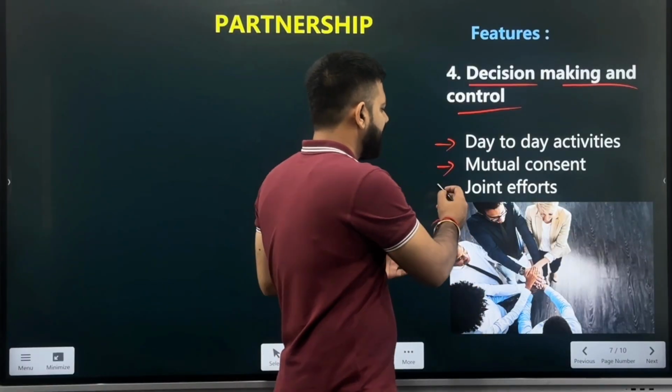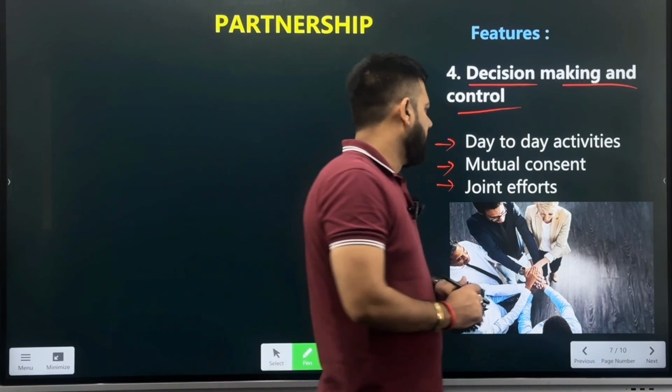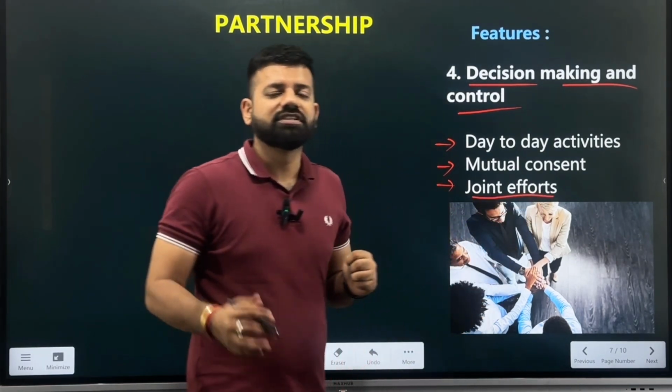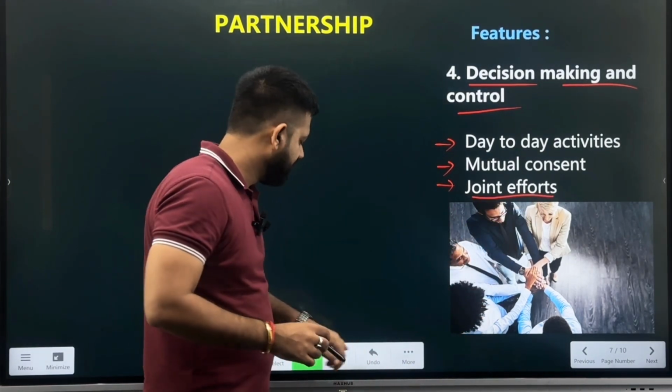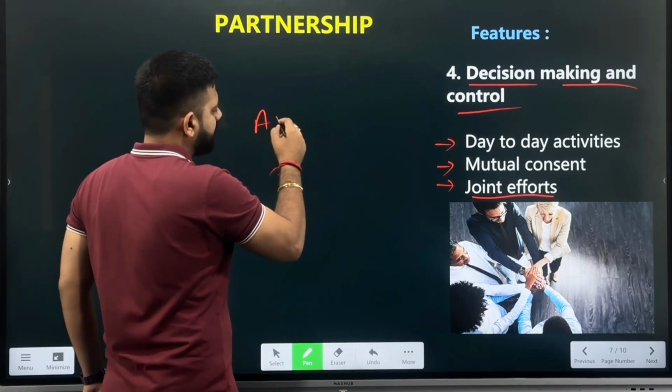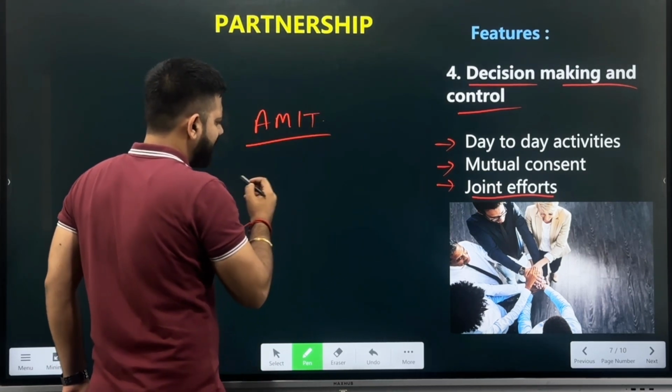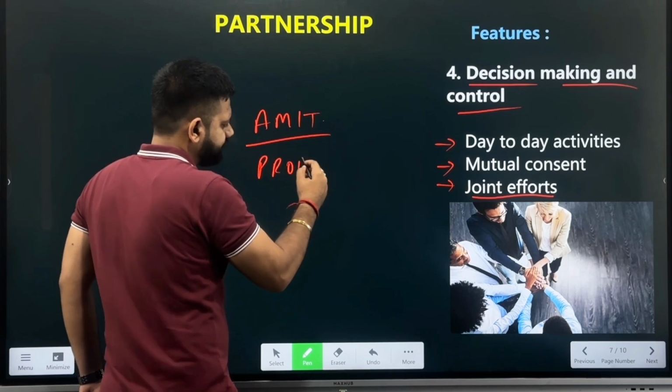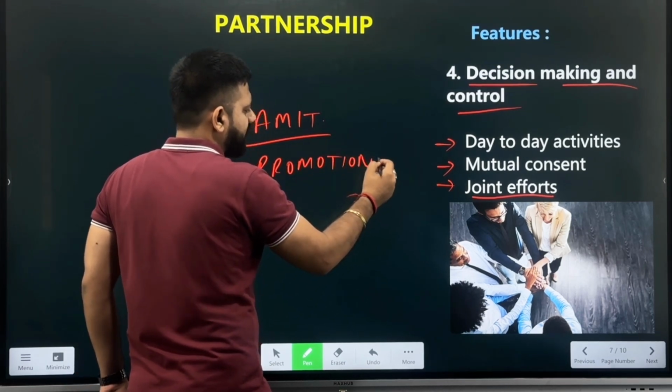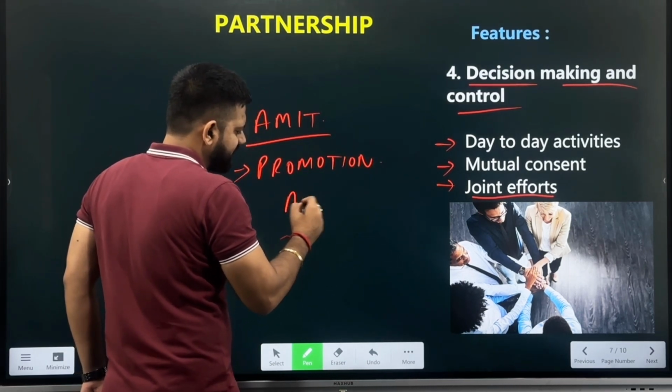And also, there is a joint effort. That is, all the partners are coming together, they are working jointly, and then they are earning the profits for the business. So there are joint efforts required for the business, and also the day-to-day activities are decided as per the decisions which are made by the partners. So the joint efforts are working over here in the partnership. If we take the example, Amit was thinking to do the promotion for the business, and he was thinking to start with the advertisement.